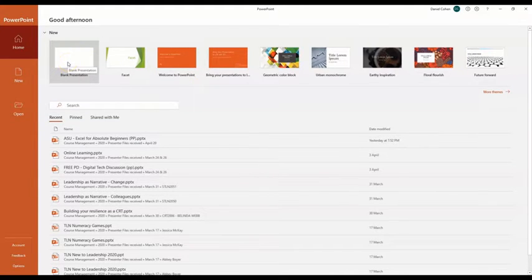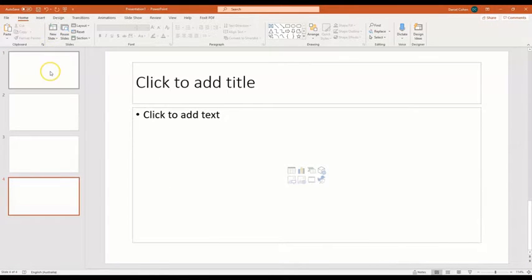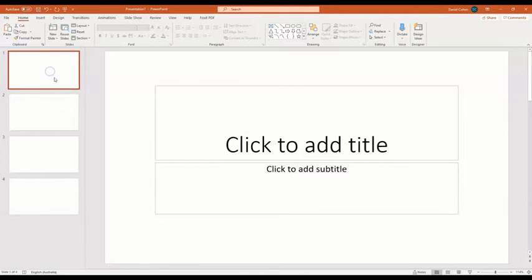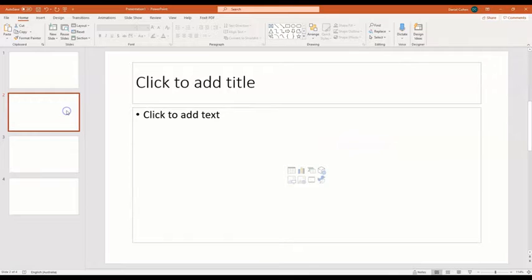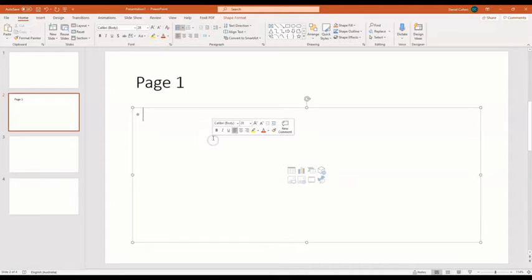I'm going to start with a blank presentation. I'm not going to use one of the default themes. I'll highlight where you can go to find that. So the first thing is I want to add a few slides, and PowerPoint will give you some default ones. As you can see, it gives you that instruction. So here, add a title, and then you can add text in the default way that it gives you.